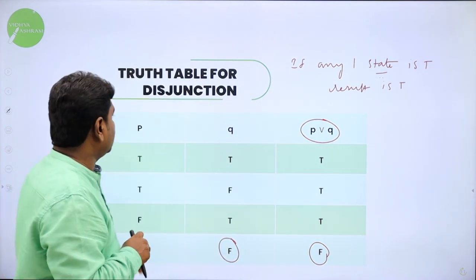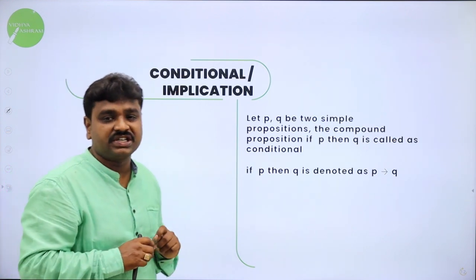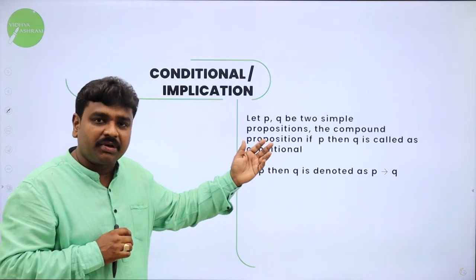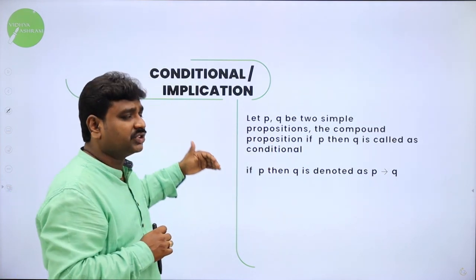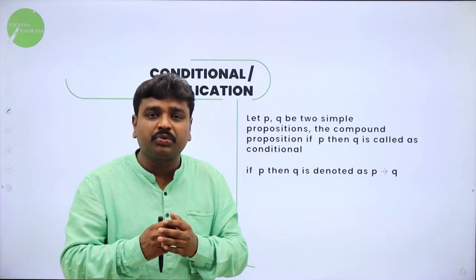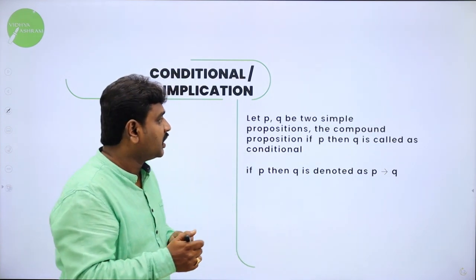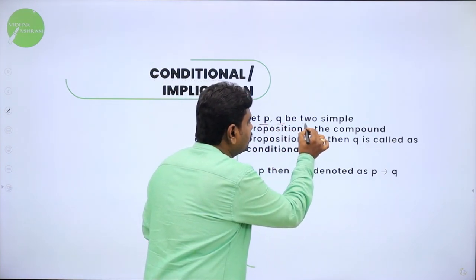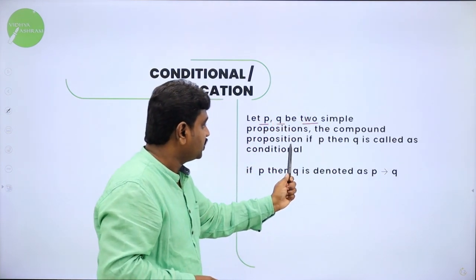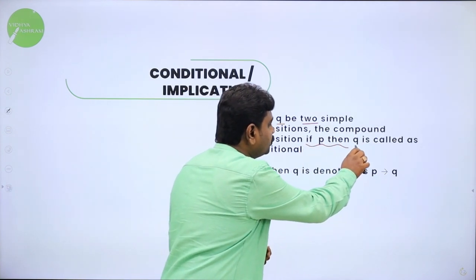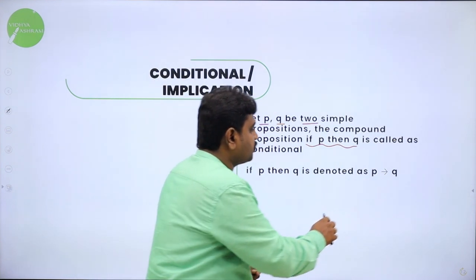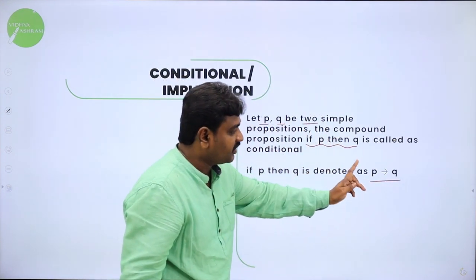Then we will go ahead with the conditional. The next concept we study is the conditional. The other name for conditional is implication. Let P, Q be two simple propositions. These are all compound propositions. Initially, I told you what a compound proposition is: two or more simple propositions combine to form a compound proposition. That's why I should start every statement by taking two simple propositions. So let P and Q be two simple propositions. The compound proposition 'if P then Q' is called a conditional, and it is denoted as P implies Q, and it is read as if P then Q.